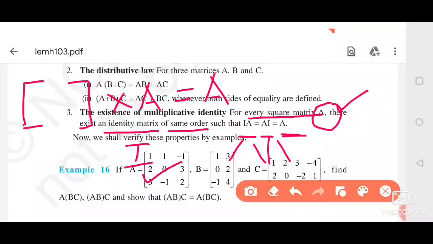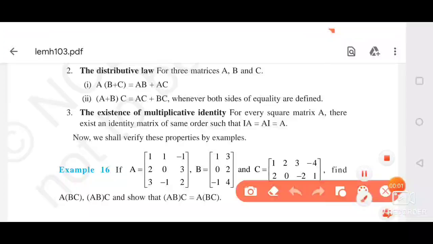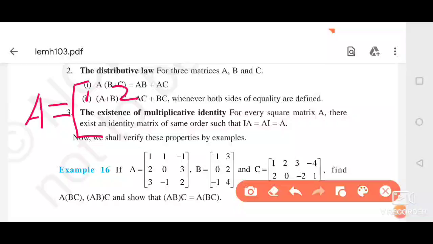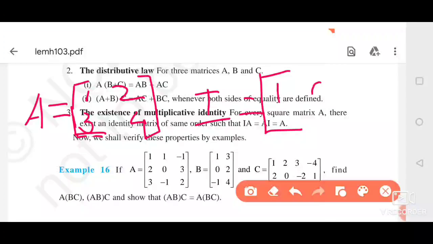This is called the multiplicative identity of A. A is a square matrix. Suppose the matrix is 1, 2, 3, 4, then the identity matrix of A under multiplication will be 1, 0, 0, 1.